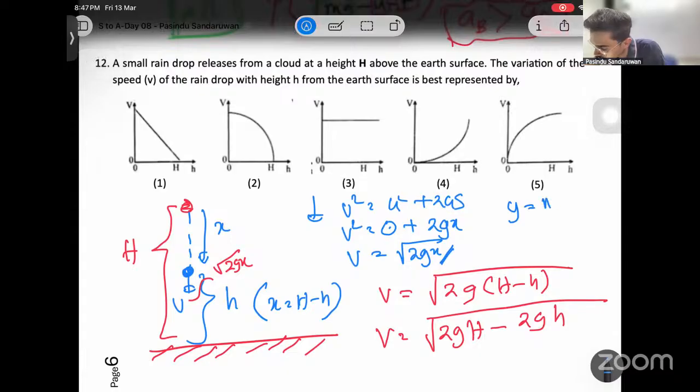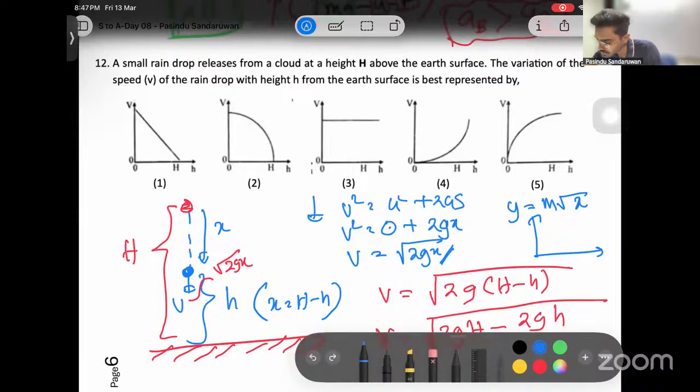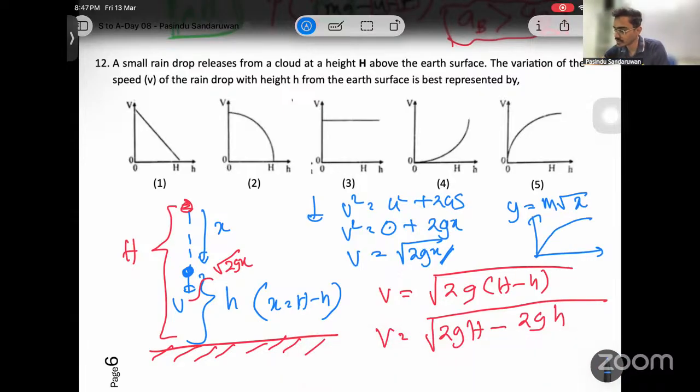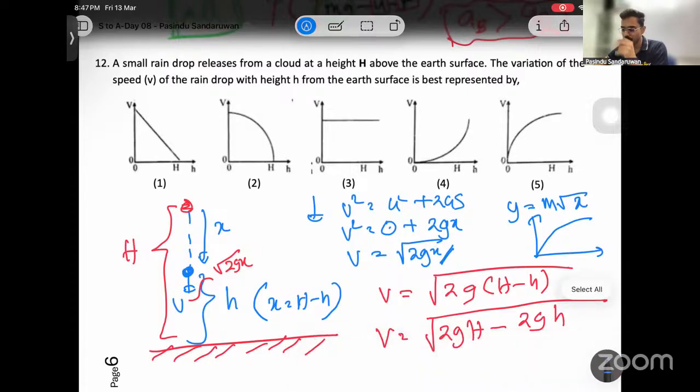We know y equals m root x. We know how to plot y equals m root x. It is something like this. Now, to get an idea about this equation, what you can do is check its endpoints. That's better.